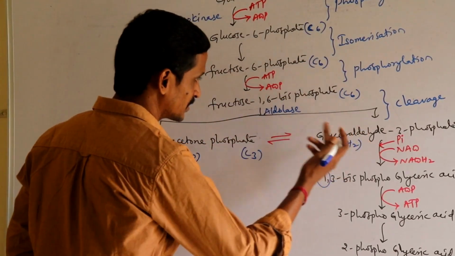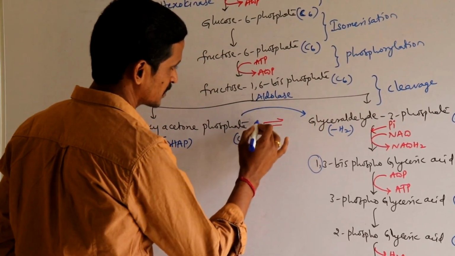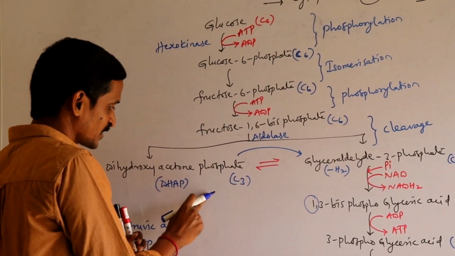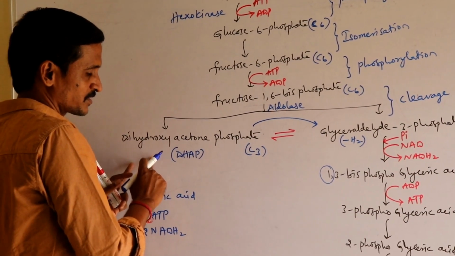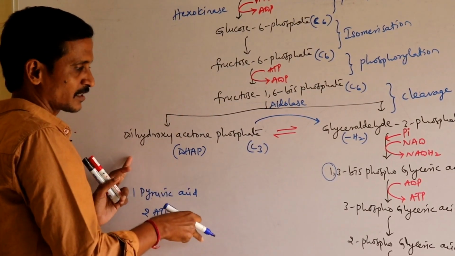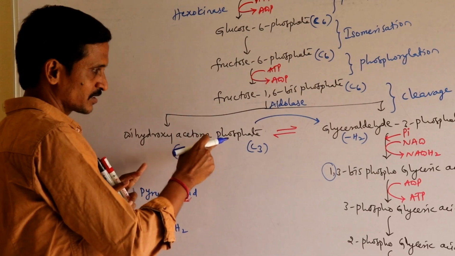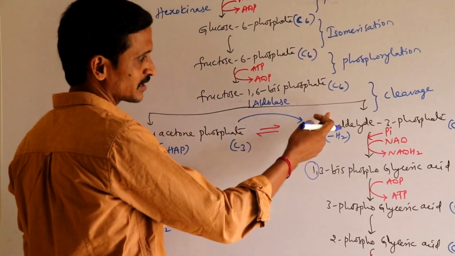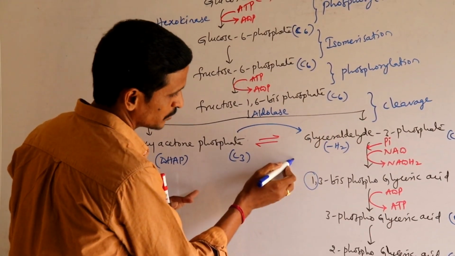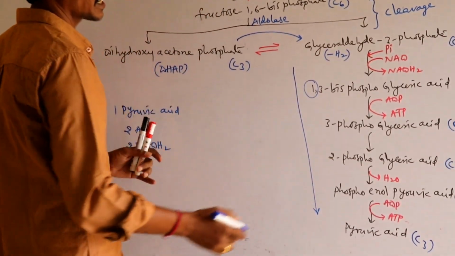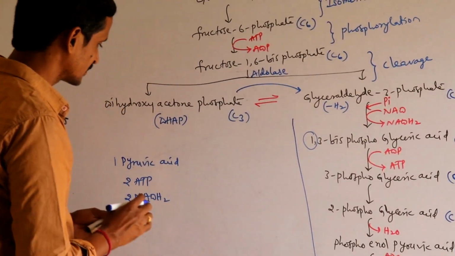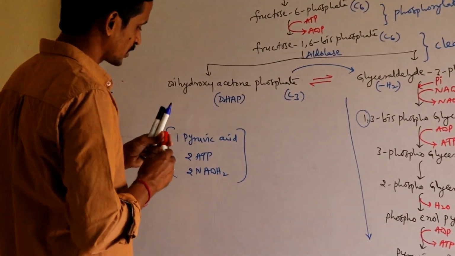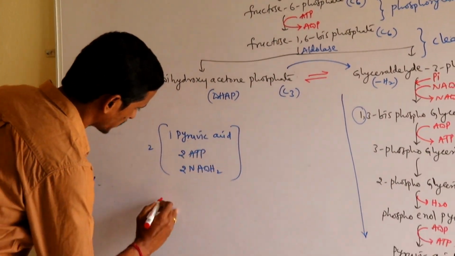This is converted into glyceraldehyde 3-phosphate. This particular arrow mark is indicating the same, that this is converted into this. So when dihydroxyacetone phosphate, which is biologically inactive and cannot undergo further subsequent reactions, is converted into glyceraldehyde 3-phosphate, and one more glyceraldehyde 3-phosphate is formed, then you can expect these reactions to take place again. If that is the case, then your products will be doubled. That means you are going to see 2 pyruvic acids.